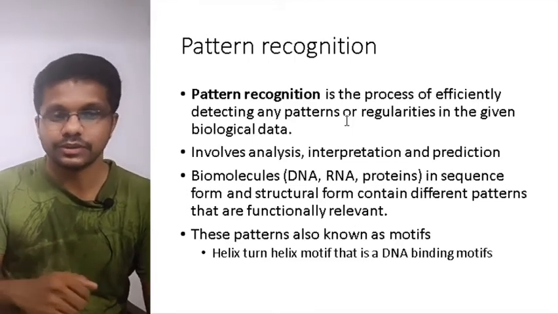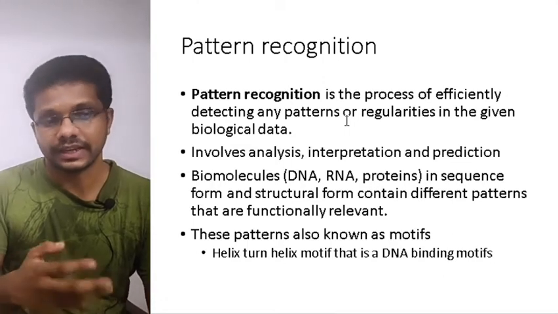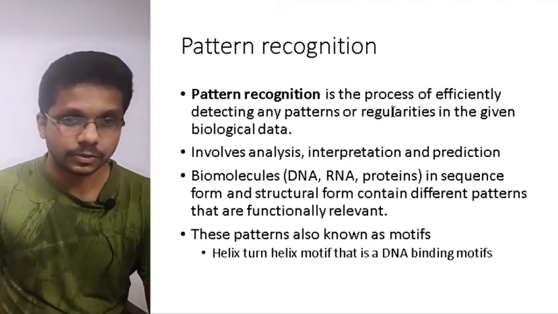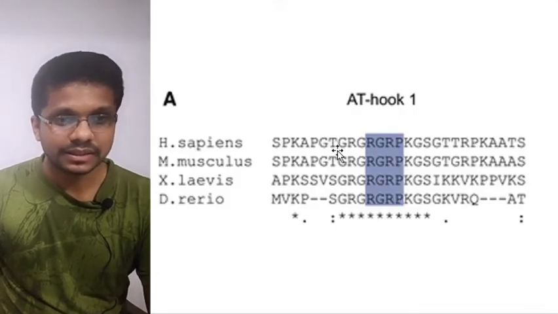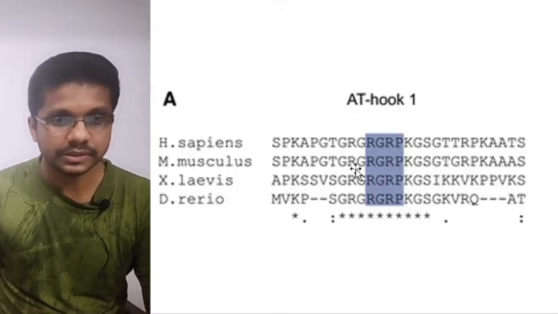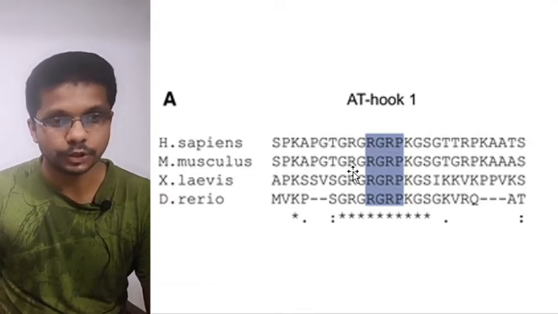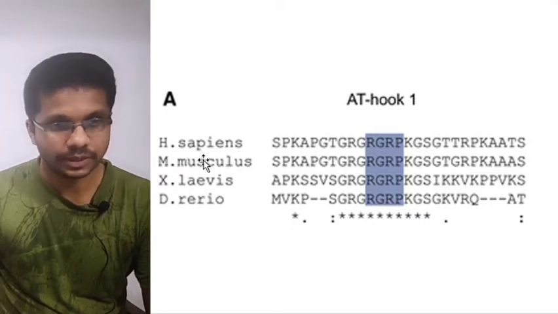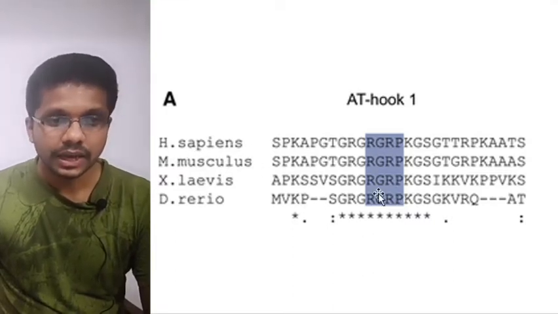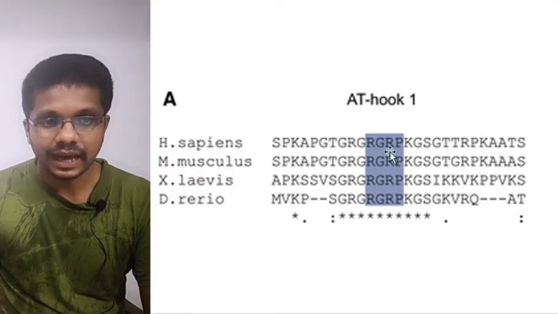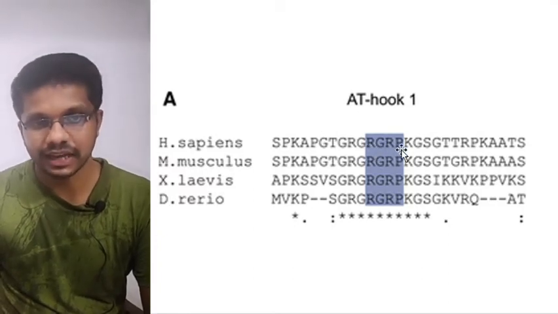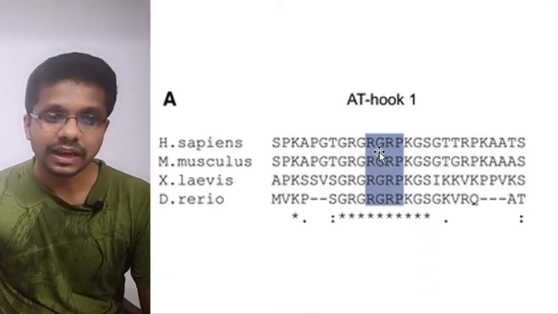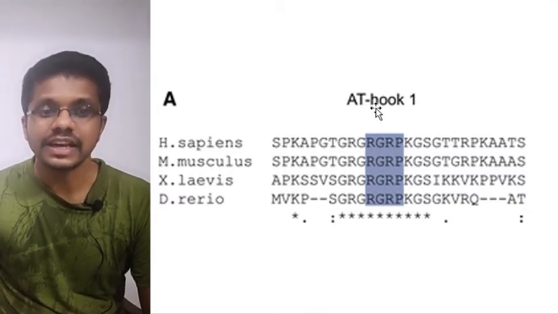One common example for this one is the helix-turn-helix of DNA binding protein. So let me show an example. This is a protein sequence of a gene called MECP2, and all of these proteins, which are isolated from Homo sapiens, mice, etc., all of them, you can see an RGRP region. RGRP is a protein sequence, in single letter code. So this RGRP region is known as AT hook.